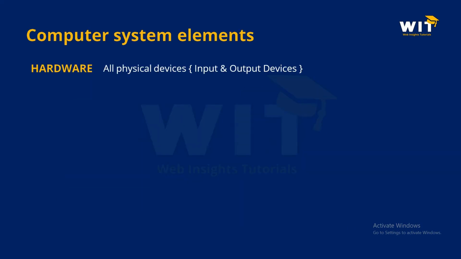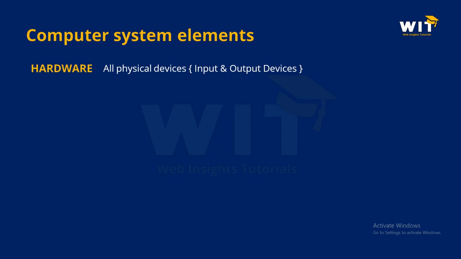Now let's take a look at computer system elements. What are the elements we are discussing? There are a total of 4 elements: first one is hardware, then software, data, and information. These are the 4 elements we are discussing. First one is hardware.